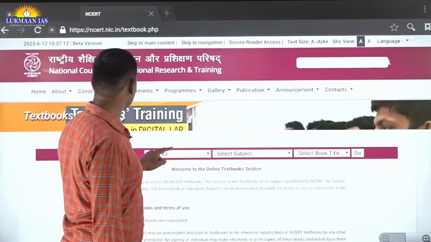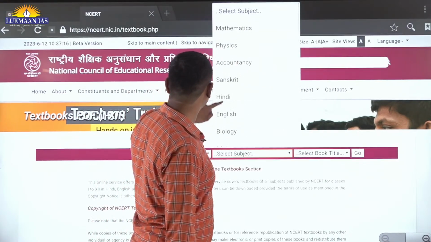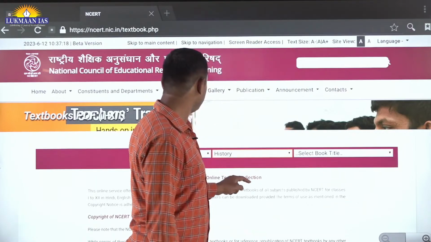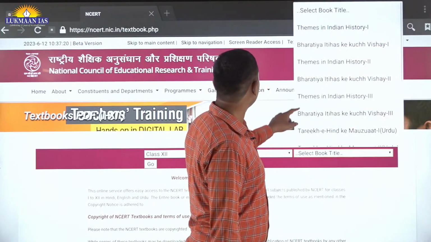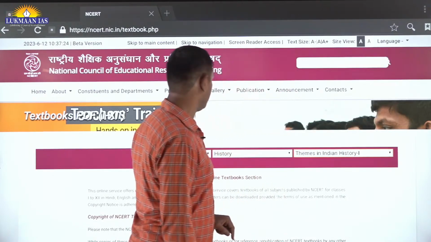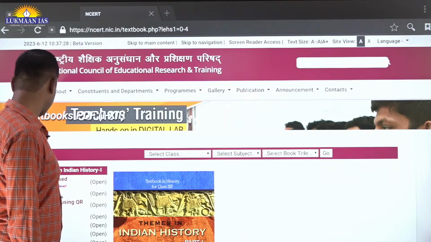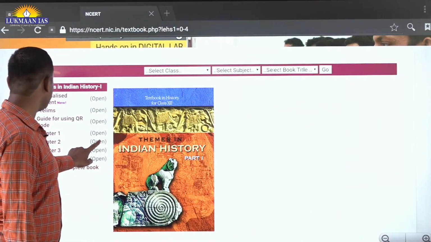We have to go for class 12th, then we search history, then we go to Themes in Indian History Part 1, and then you open chapter number 2.